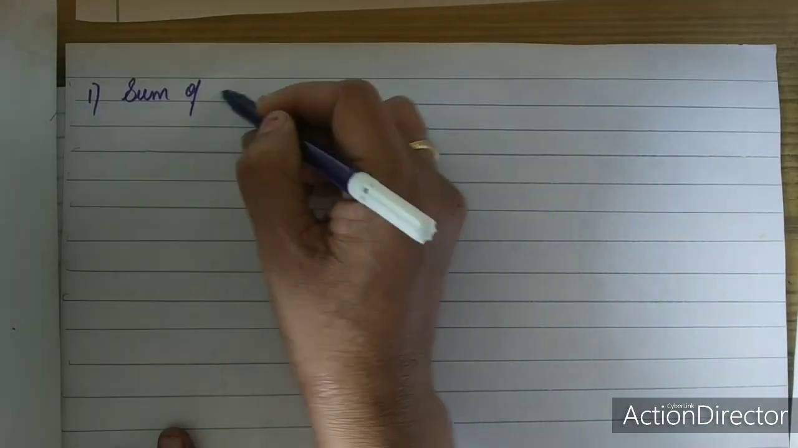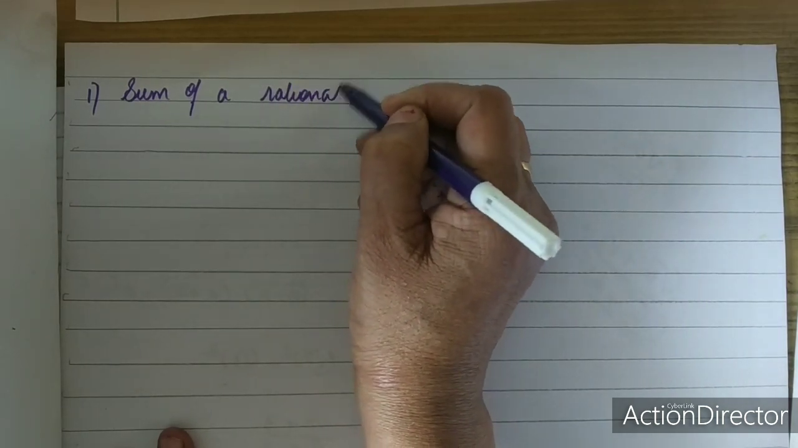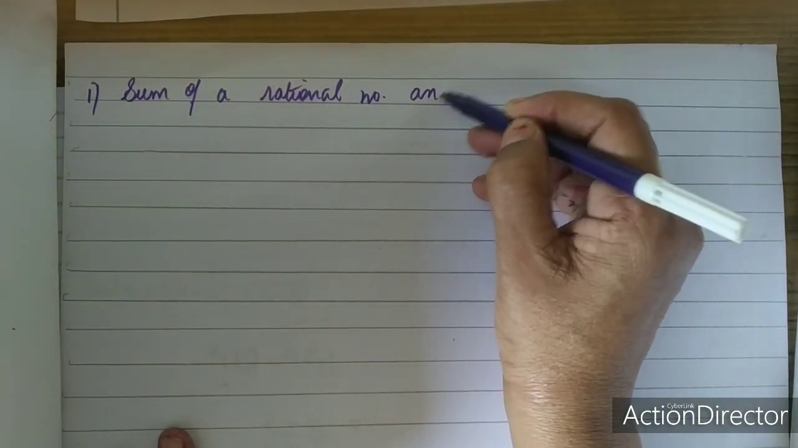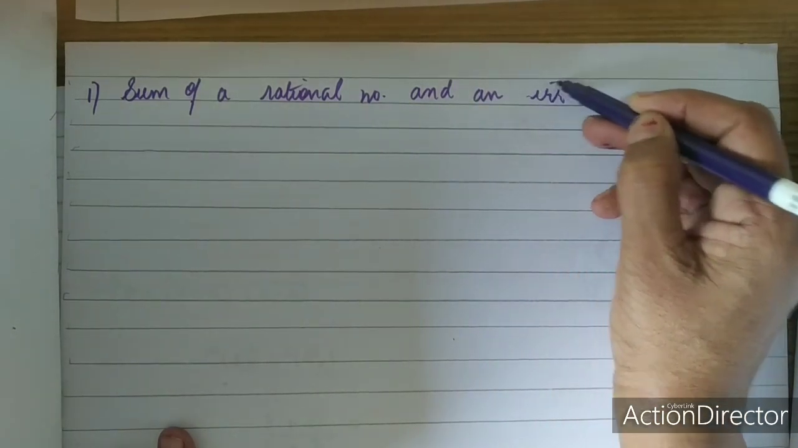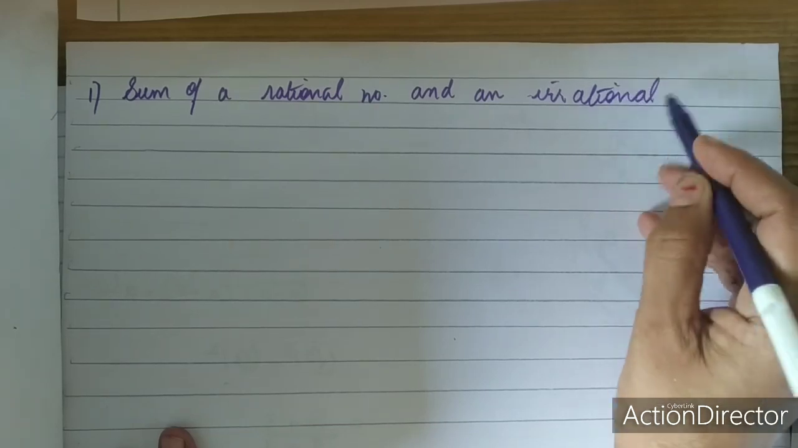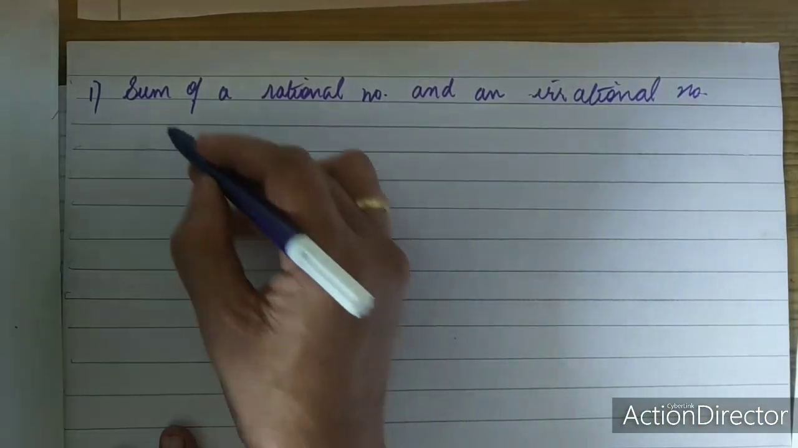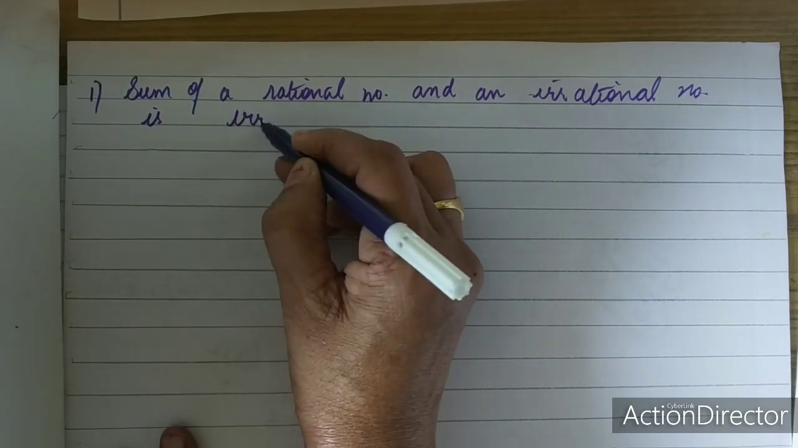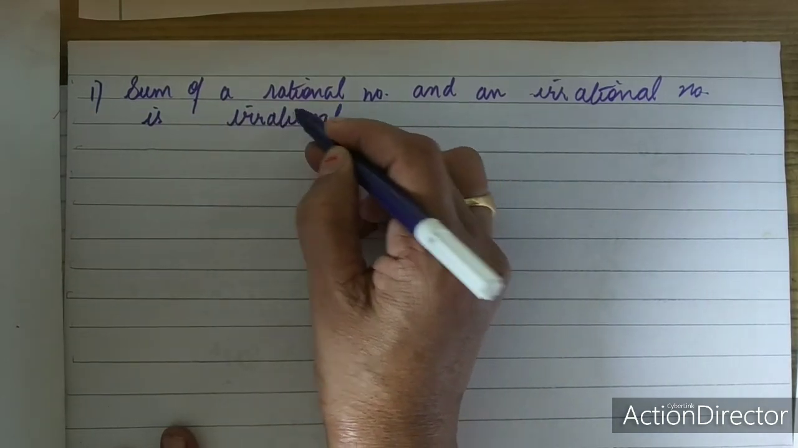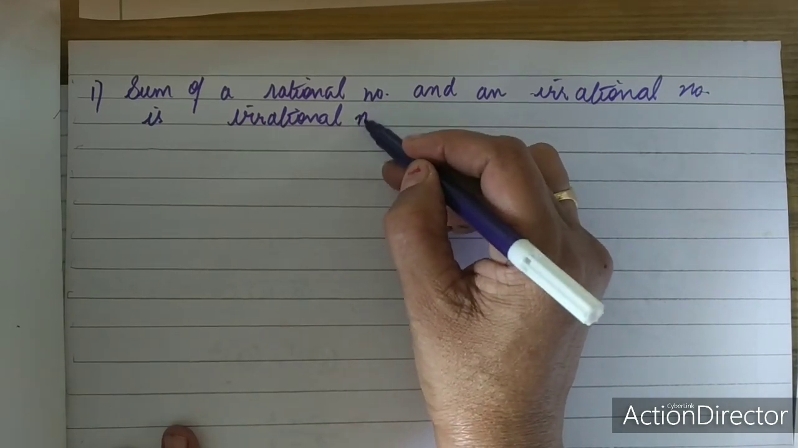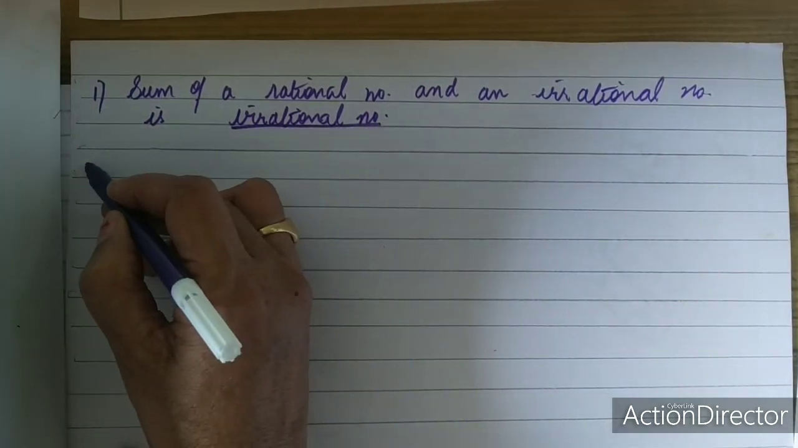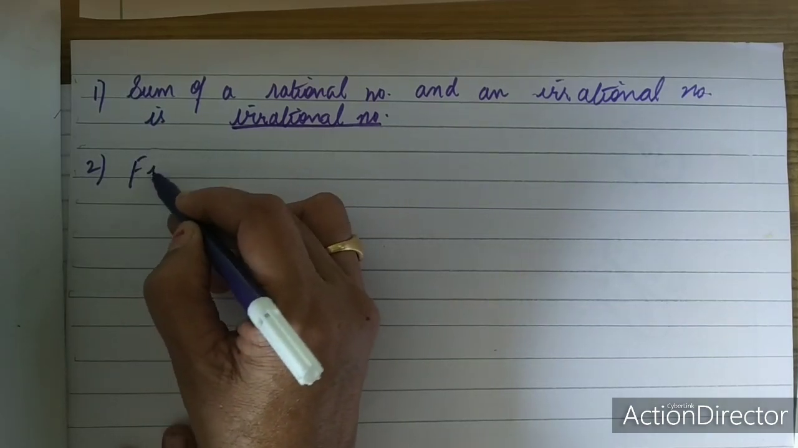Now let us discuss some important questions based on the topics I have covered. First question: what will be the sum of a rational number and an irrational number? So you can write, sum of a rational number and an irrational number. Can you tell me the answer? Yes, it is an irrational number. The sum of a rational number and an irrational number is an irrational number. Just now I showed you the properties of irrational numbers.